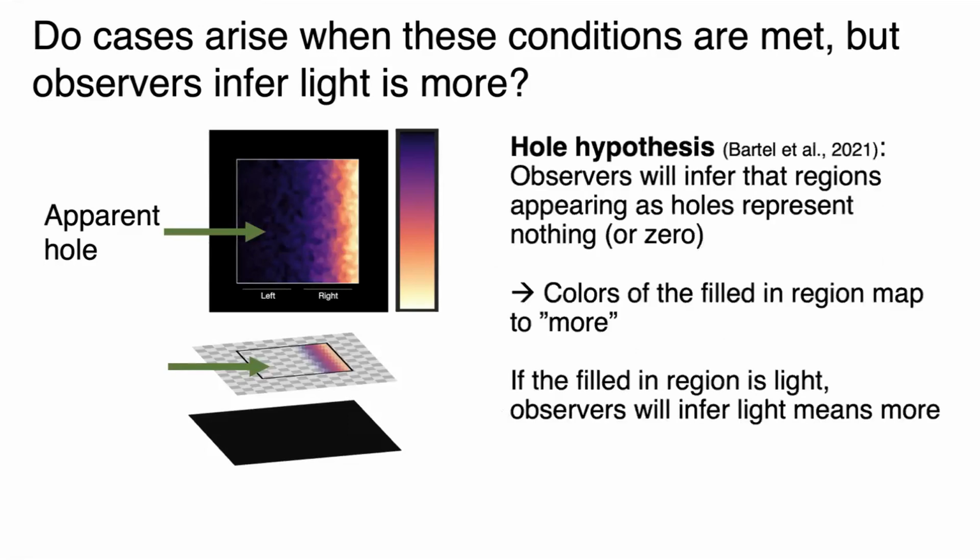We hypothesize that if a color map appears to have a hole, observers may infer that the hole maps to non-existence and therefore filled-in regions should map to more. If filled-in regions are light, then observers should infer that the light regions mean more.